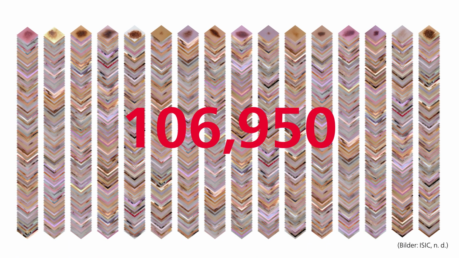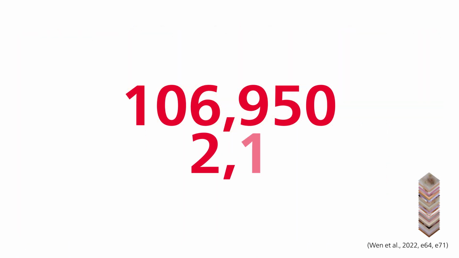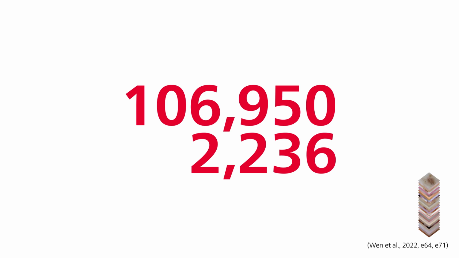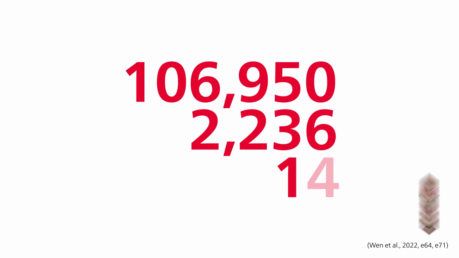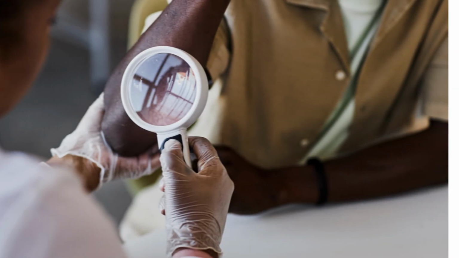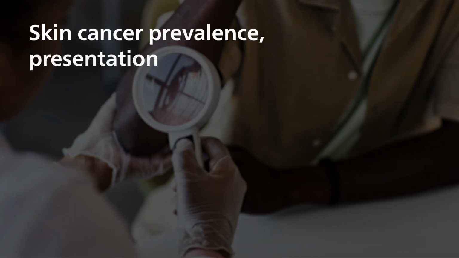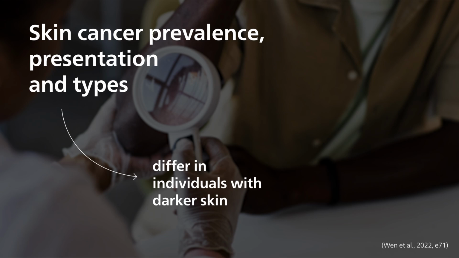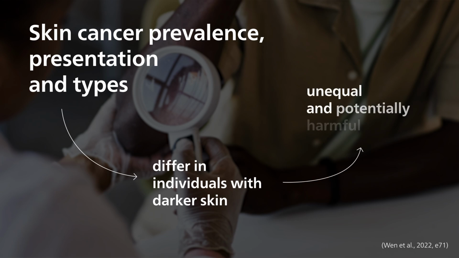In 2022, Wen and colleagues analyzed such datasets and found that out of 106,950 images, only 2,236 included information about skin type. And of these, just 11 images were of darker skin types, Fitzpatrick's type 5 and 6. This is alarming because skin cancer prevalence, presentation, and types differ in individuals with darker skin. If AI fails to detect these, it can lead to unequal and potentially harmful treatment.